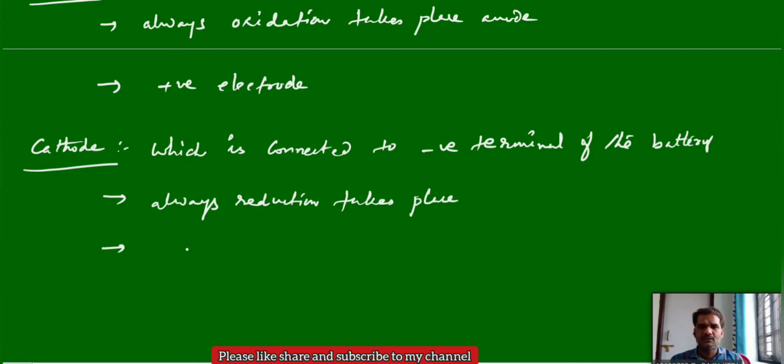But here the cathode is a negative electrode. This is reversed: in the previous case, the galvanic cell, the cathode is positive, but here it is a negative electrode. This is about the electrodes in the electrolytic cell.